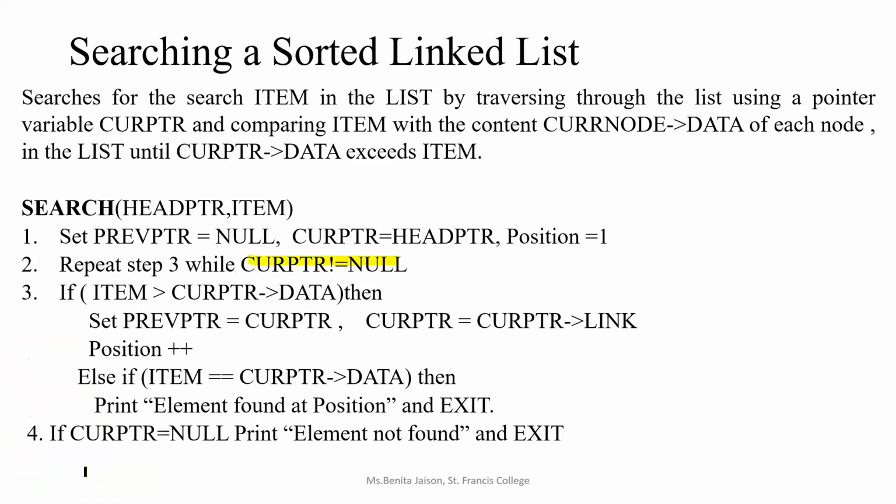If current pointer is equal to null, that means we reached the end of the list, but still we were not able to find the element. If you found the element, we might have exited from step 3. Directly we will exit. If you are moving on to step 4, and current pointer is equal to null, that means element not found. Got it? So you have to print that element not found. So this will be the algorithm for searching a sorted linked list.